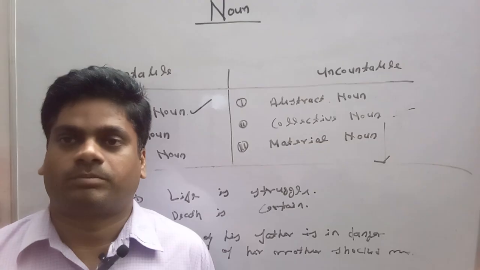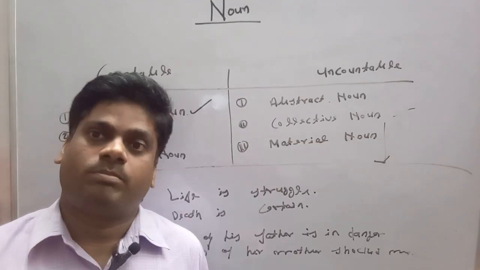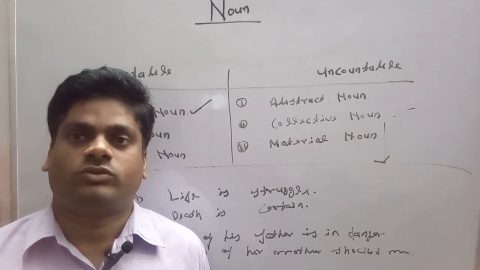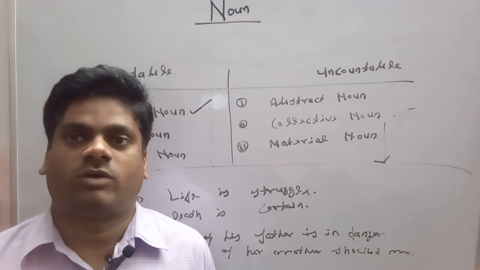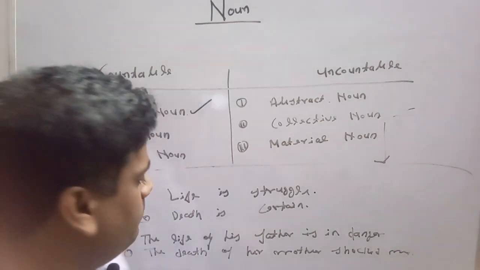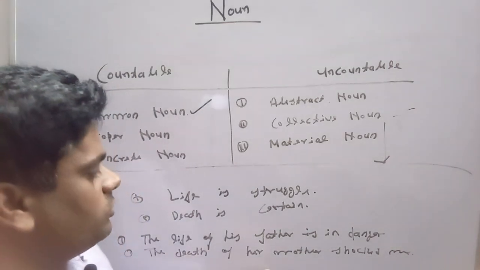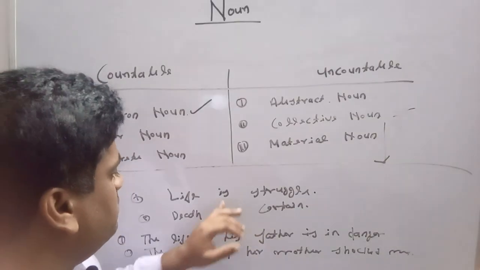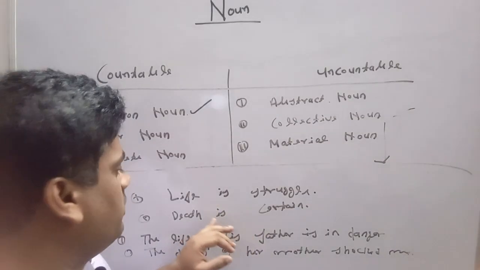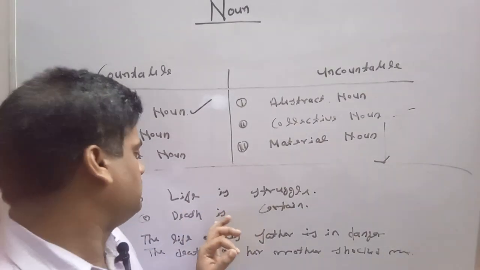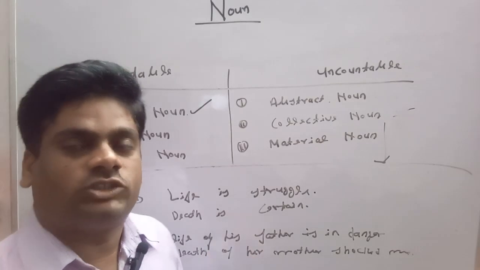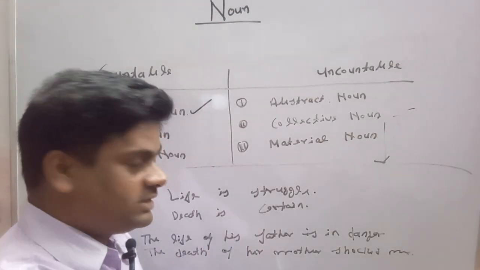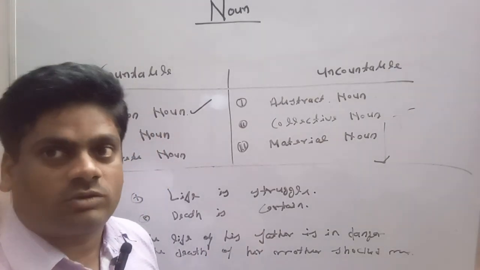If it is giving a particular meaning, then we can use article, no matter which type of noun has been expressed in the sentence. In the first sentences we cannot use article because life and death have been generalized, but in the second sentences, life and death have been particularized.